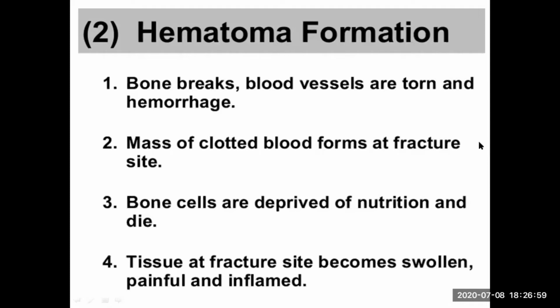So what happens next? The tissue at the fracture site becomes swollen. Swelling starts, and pain starts, and inflammation starts. This can be noted when you place your hand over the area where the bone is fractured. For example, imagine the femur bone is fractured. When you touch the thigh where the bone is fractured, you can feel the warmth. This warmth is the sign that there is inflammation. Also, sometimes you can see the area reddish in color.